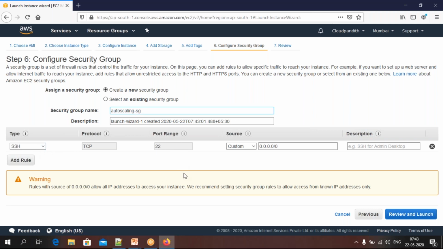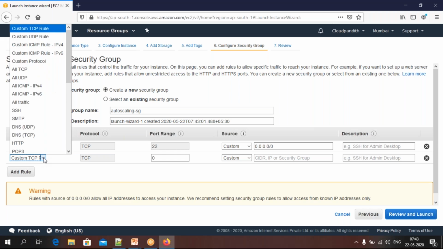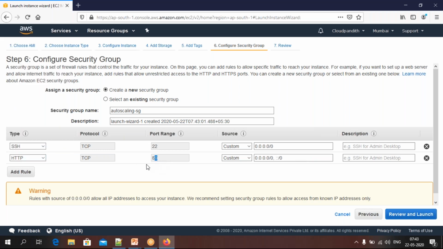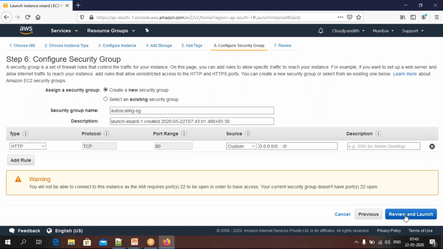What I need to enable is this: I'm always going to access the applications hosted on these servers through the browser. I don't want to log in to these machines. Whenever you want to access something from a browser, you need to enable port 80. See, HTTP port 80 I have enabled. If you want to log in to this machine, then you have to enable SSH port 22. Otherwise you can remove that. For now, I am removing it.